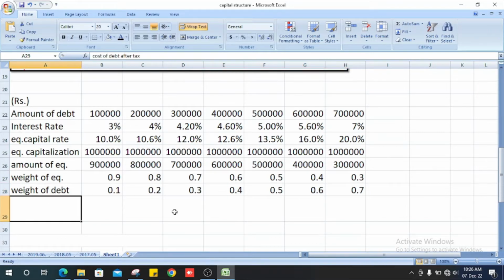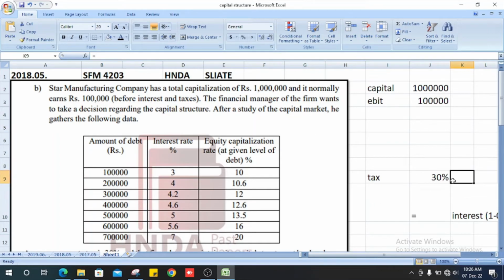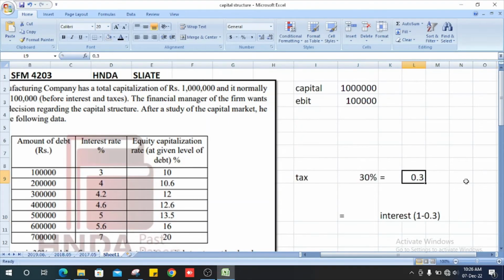Next, let's see how we get the cost of debt after tax. Cost of debt after tax is the interest rate multiplied by within bracket 1 minus the tax rate. Tax rate is 30%, which equals 0.3.